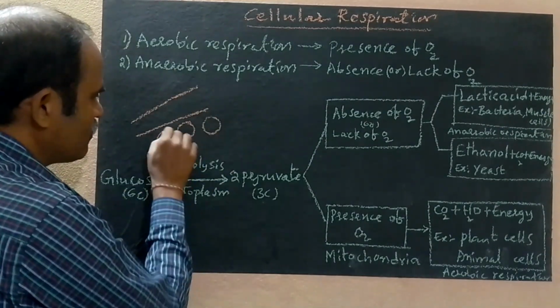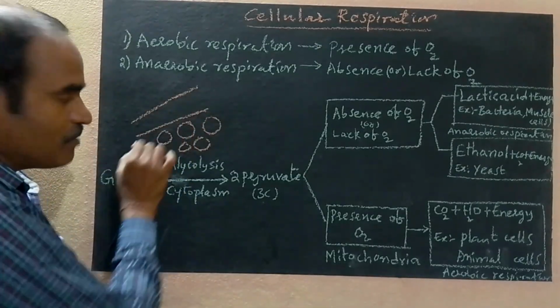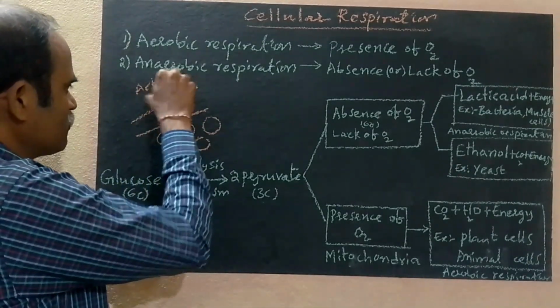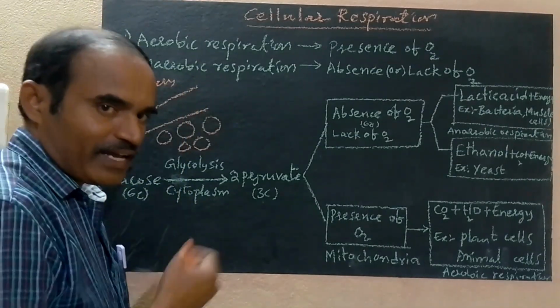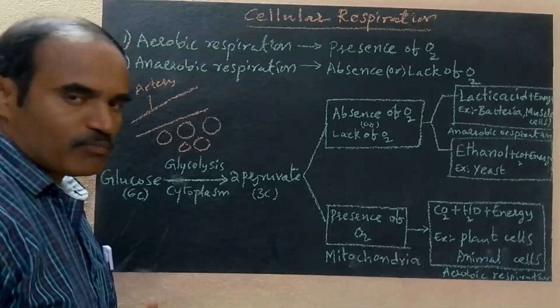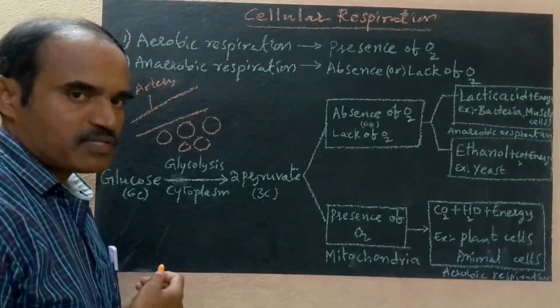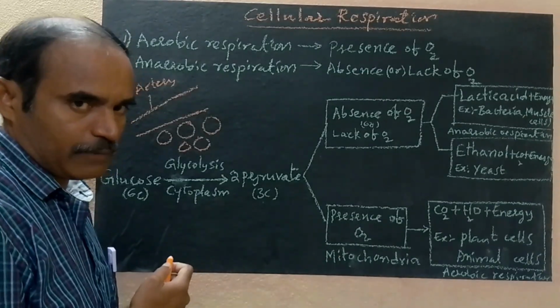These are the cells. When the blood flows in the blood vessel, for example an artery, what does the blood carry? Oxygen, nutrients, enzymes, hormones, all the essential substances from one part of the body to another part of the body.